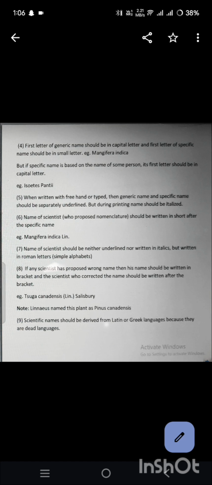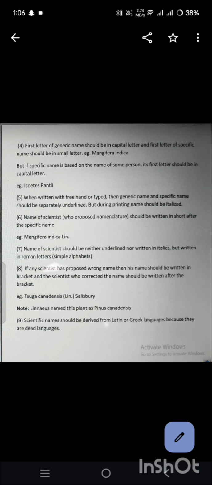Fifth, when written with freehand or typed, the generic name and specific name should be separately underlined, but during printing the name should be italicized. The name of the scientist who proposed the nomenclature should be written in short after the specific name, for example Mangifera indica Linn. The name of the scientist should be neither underlined nor italicized, but written in Roman, simple letters.